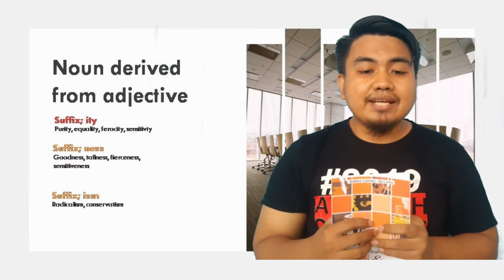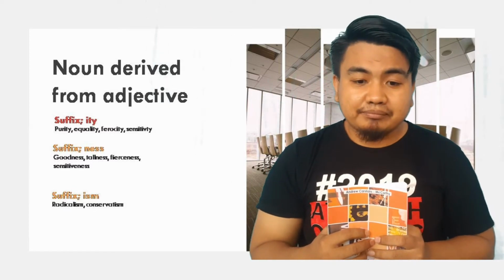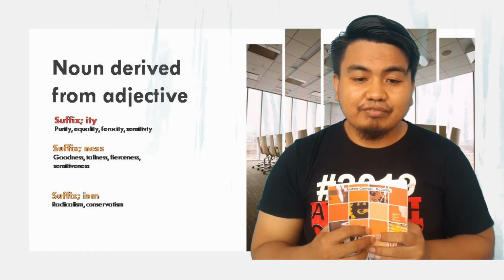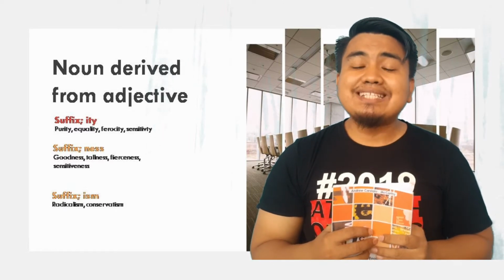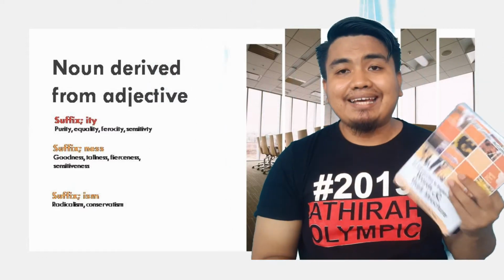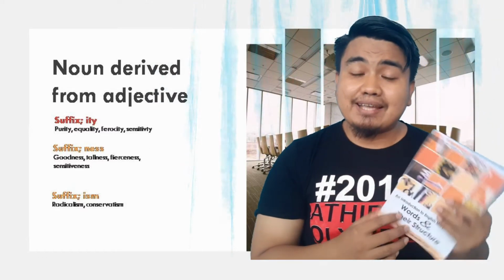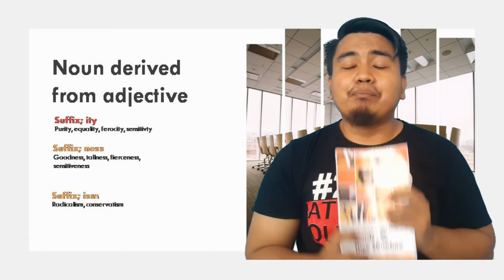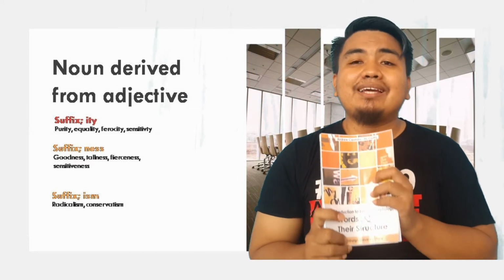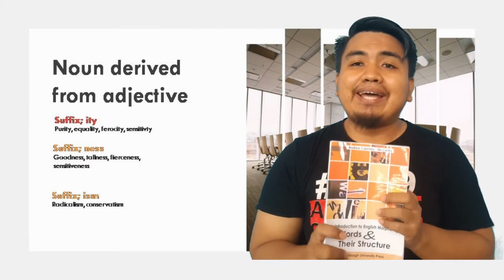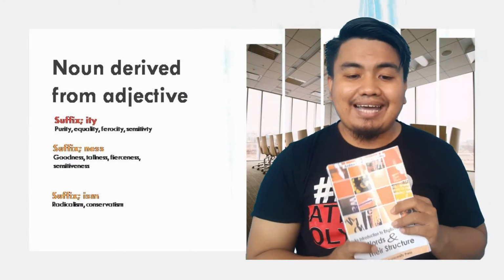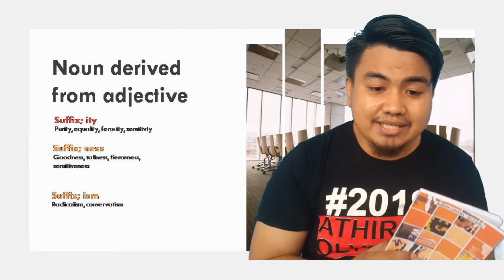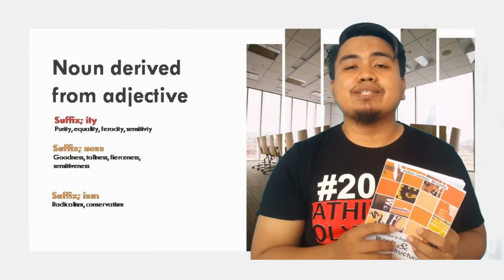And the next is ferociousness. Ferociousness is also an example of a noun formed from an adjective plus the suffix ness. And the next is sensitiveness.